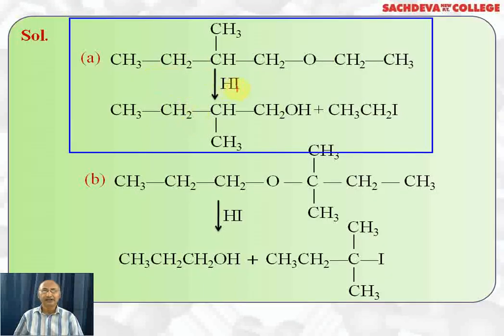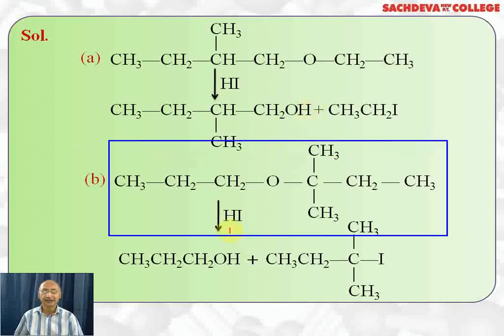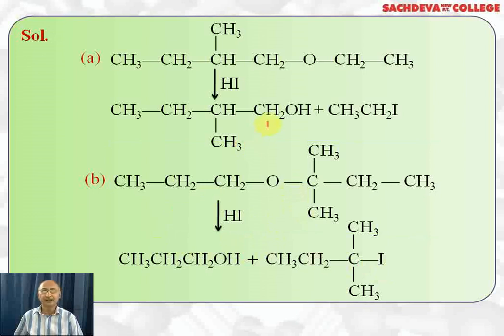Here, this ether reacts with HI, so cleavage takes place here. So we get higher alcohol and lower alkyl halides. We will get CH3, CH2I and the higher alcohol will be formed which is more stable. Now here we are treating with HI, so here this carbocation is more stable, because this carbocation is tertiary carbocation. That's why this tertiary carbocation takes iodide ion and normal propyl alcohol is formed. Here this carbocation is more stable, CH2 positive will take up OH and here you will get CH3, CH2I.